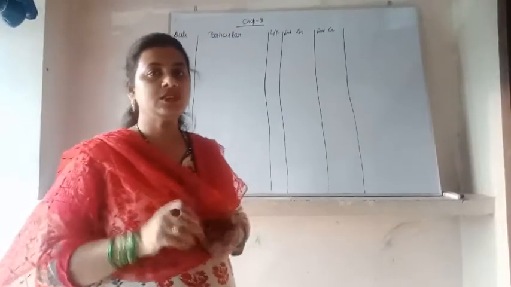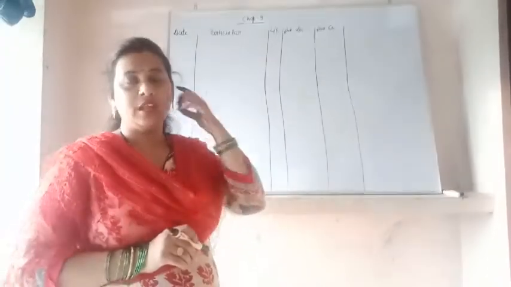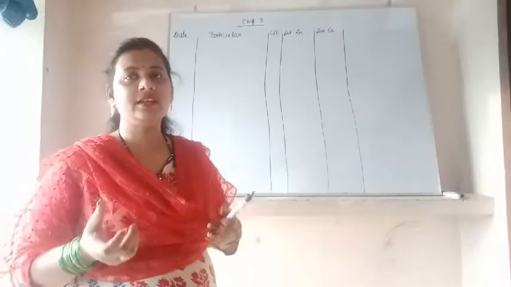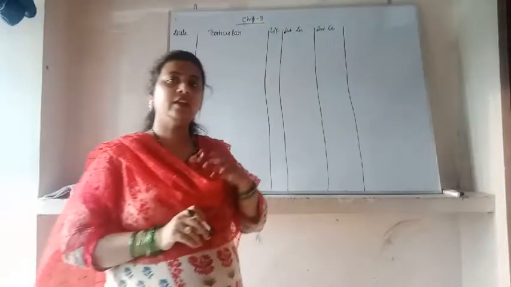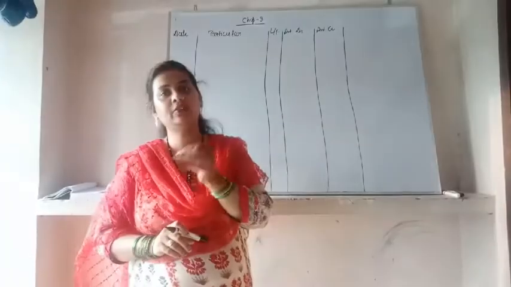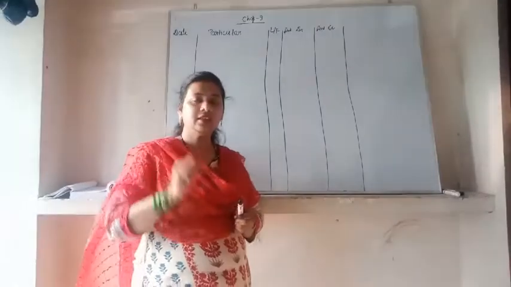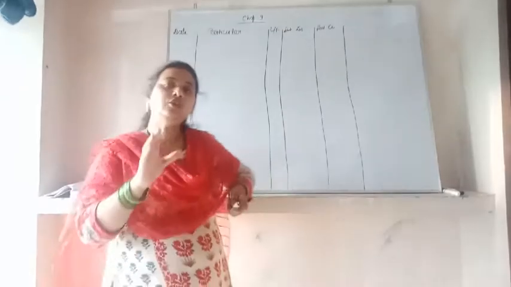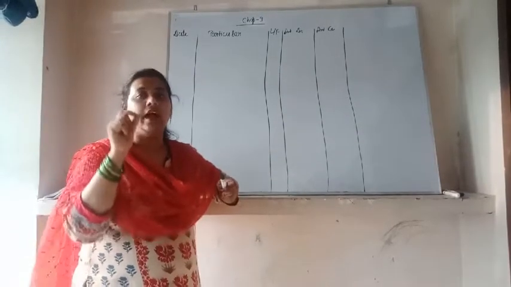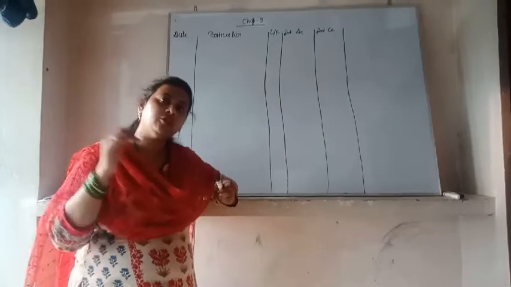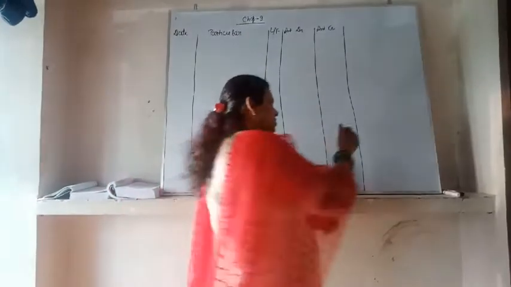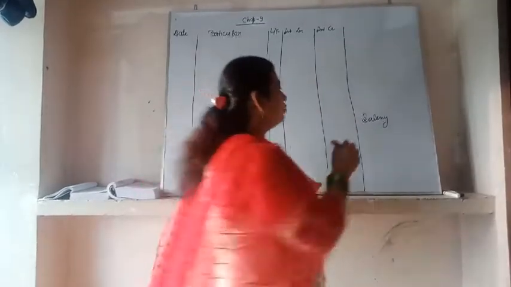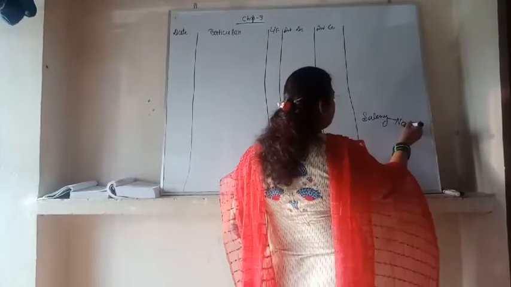Suppose we say paid salary 5,000. If the firm has paid the salary 5,000, then salary is what? Salary is the expense for the firm. So we will write salary account debit to cash. Okay. We can see that cash has also gone from the business, so it will be credited. So if you follow one rule at one place, the other rule will automatically follow. In salary and cash, if the firm has paid salary, salary is the nominal account.